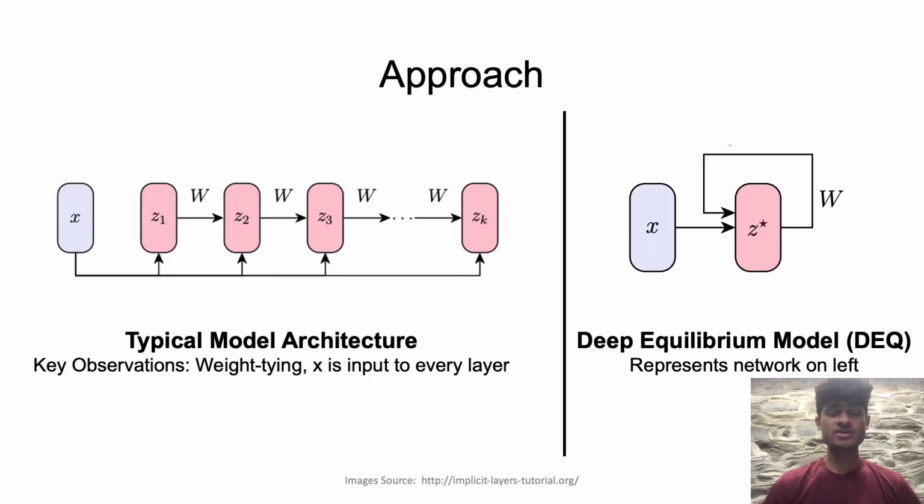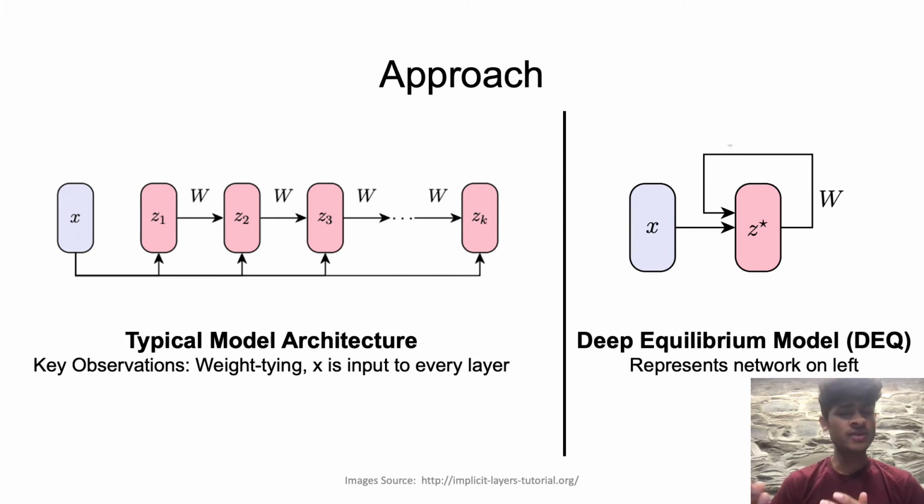And so the model on the left is the model architecture that we're using in this case. Now, we use two key observations here. The first is that we use something called weight tying. In weight tying, we apply the same weight matrix to every layer in the model. And I know this may seem a little weird, but it's actually way more common in machine learning than you might think. And what we can notice is that once we keep applying the same weight matrix to some input x and the consequent vector z, eventually we're going to converge to some fixed point.